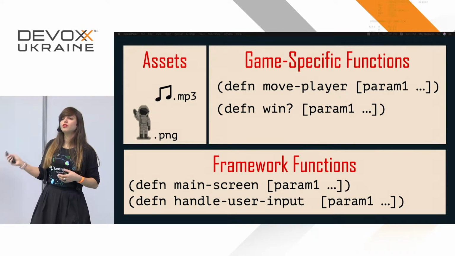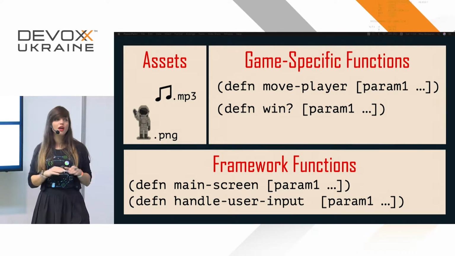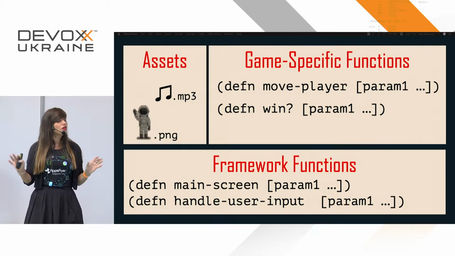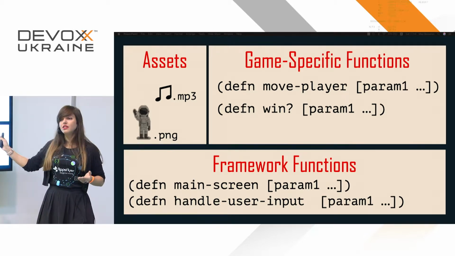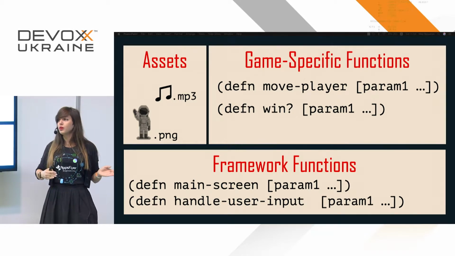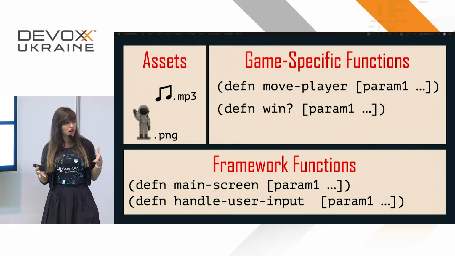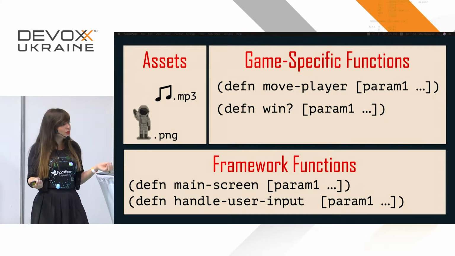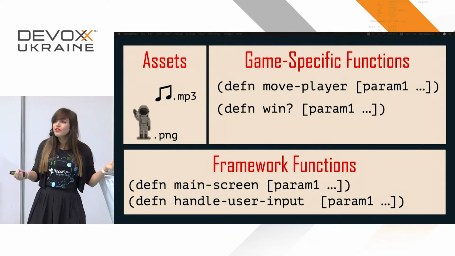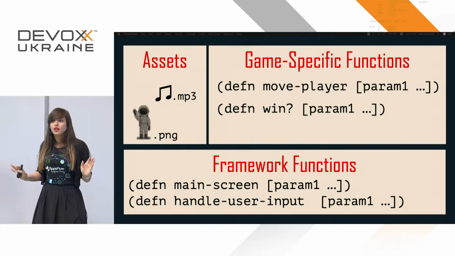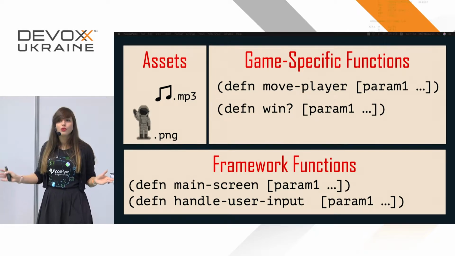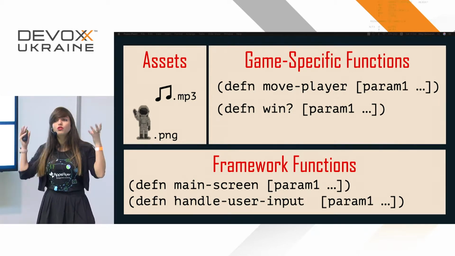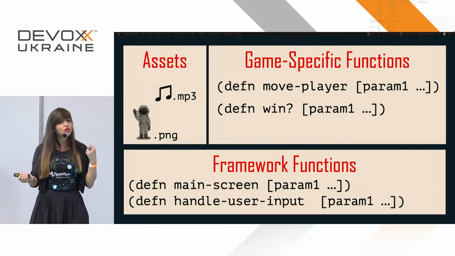The reason that I'm showing this to you is I want you all to remember it when we're going to look at code in a few slides from now. Remember this, because what you're going to do is look for these functions in the code that you're not familiar with. Once you know what you're looking for in code, even if you've never seen this code before, it will make it easier for you to understand this code, even if it's written in Clojure, because you know what you're looking for. That's the whole idea. That's the reason why I show you these functions. Not because I don't think you know how to write games or anything. It's just because I want you to use this knowledge that you already have for learning something new.